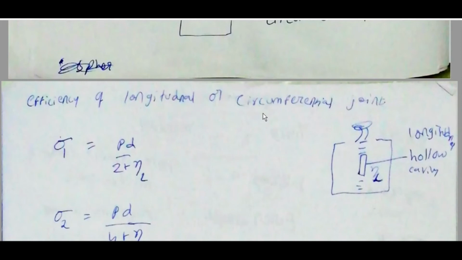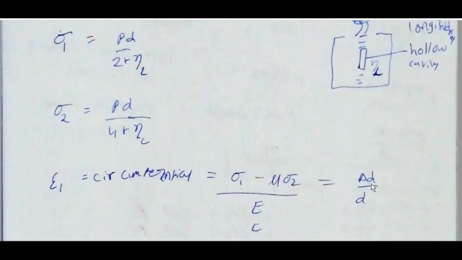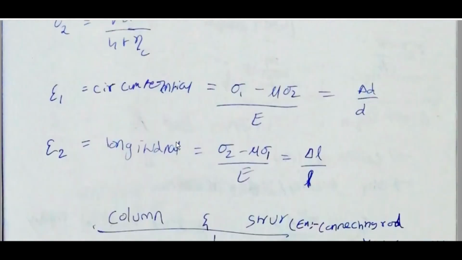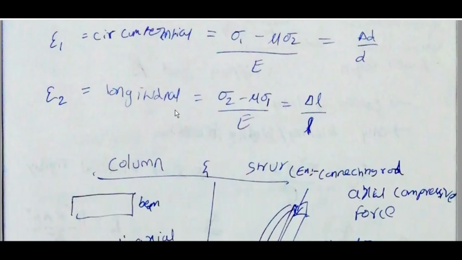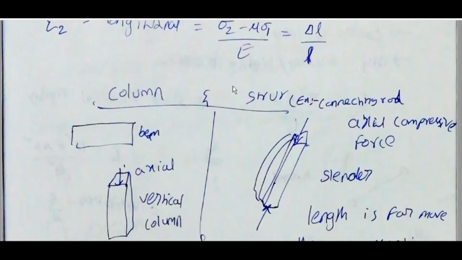Efficiency of longitudinal or circumferential joint. Sigma 1 is equal to PD by 2t into eta L, eta L being the longitudinal joint efficiency. Sigma 2 is equal to PD by 4t into eta C. Epsilon 1, circumferential, is equal to sigma 1 minus mu sigma 2 by E, is equal to delta D by D. Epsilon 2, longitudinal, is equal to sigma 2 minus mu sigma 1 by E, is equal to delta L by L.